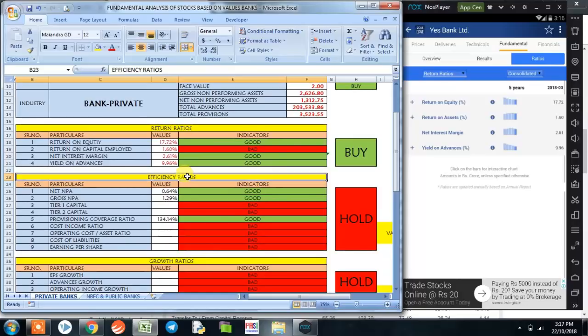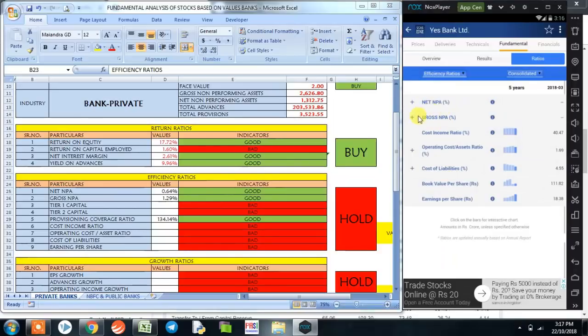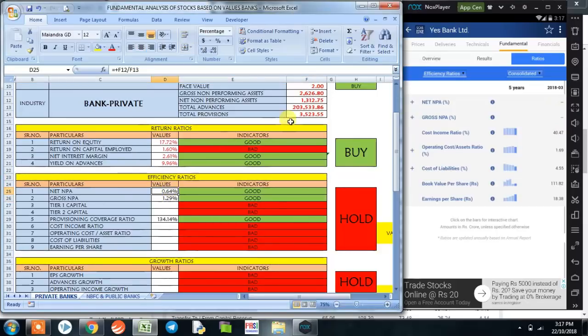Now coming on to the efficiency ratio, we could see here that net NPA and gross NPA values are not provided, but we have already calculated the values from the data that we took from the Money Control website. So what is net NPA? Net NPA is the ratio of net NPA to the total advances, which is 0.64%.